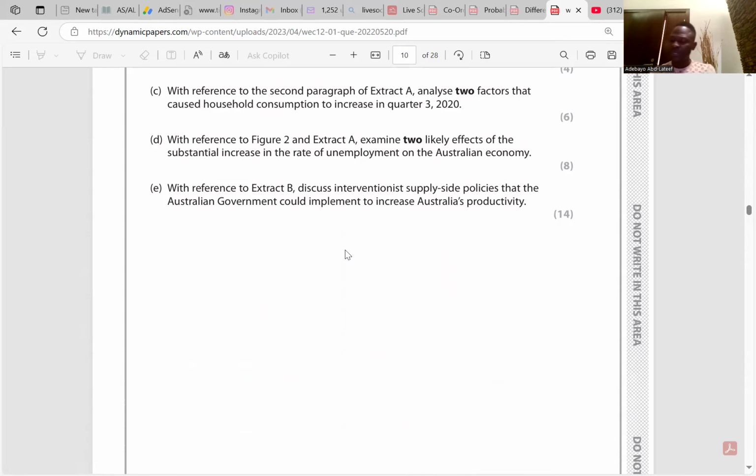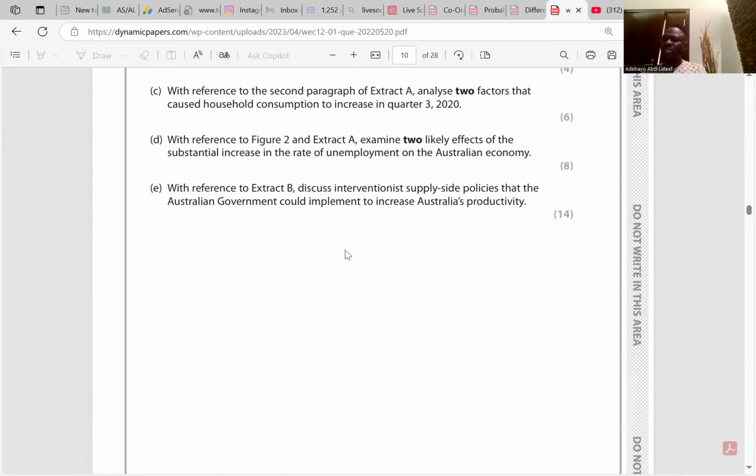I think it's clear. Two, spending on infrastructure. You talked about that. Both of you talked about infrastructure. Government will spend on building roads, bridges, electricity, and so on. This will in turn reduce the cost of production for firms. As a result, it may increase their competitiveness, which may in turn increase productivity. Productivity is output per unit of input.